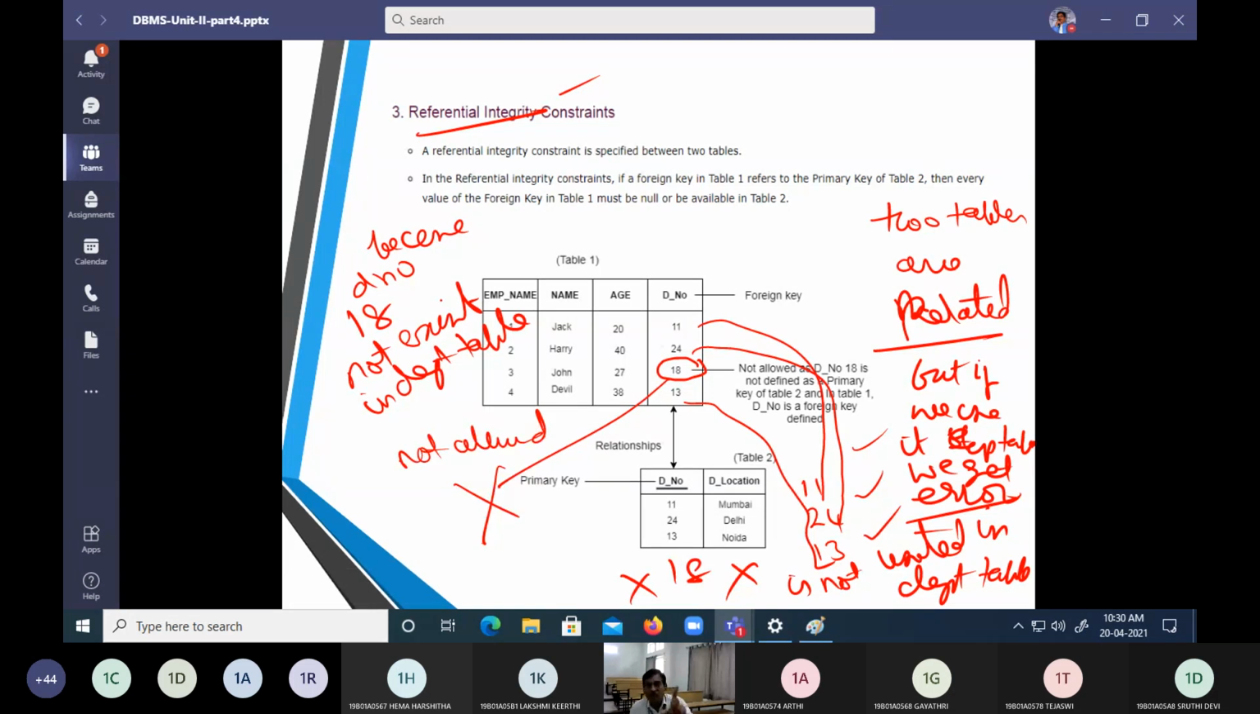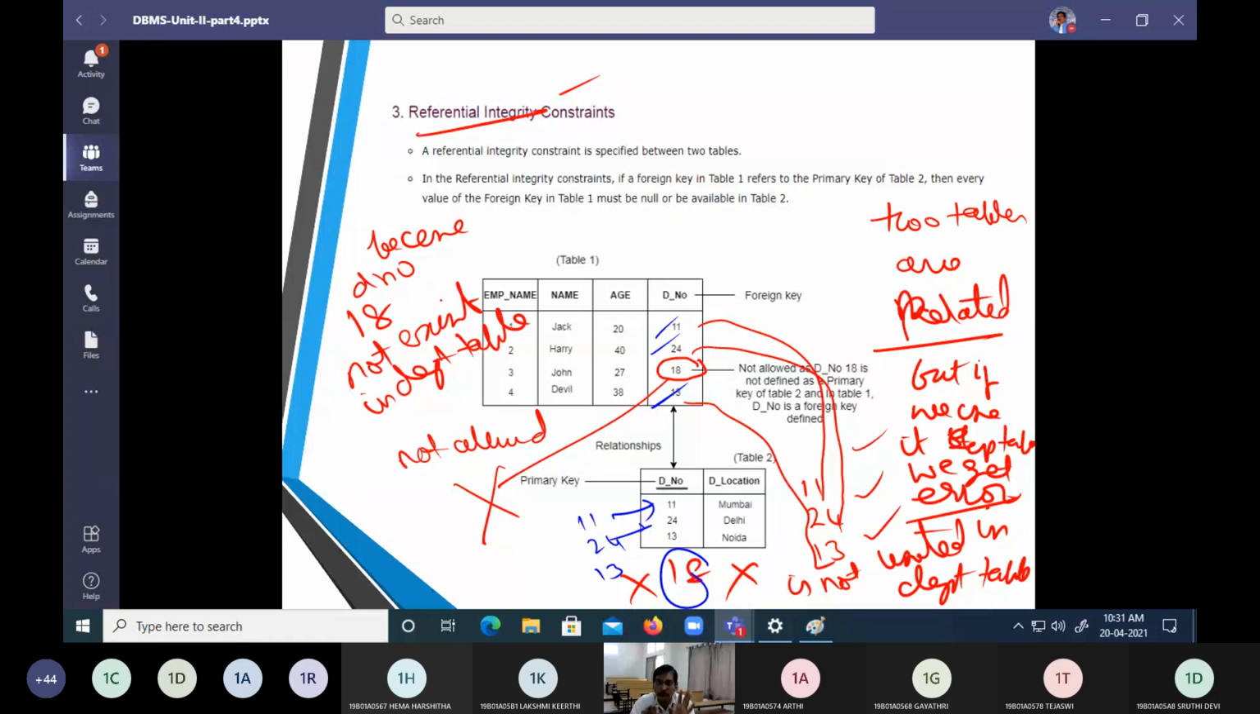So whatever fields, whatever records, whatever rows are there here, 11, 24, 13. So 11, okay. 24, okay. 13, okay. We can make a relationship. But 18 is not there here. How can you put 18 there? Department number 18 is not there. How can we put an employee there?